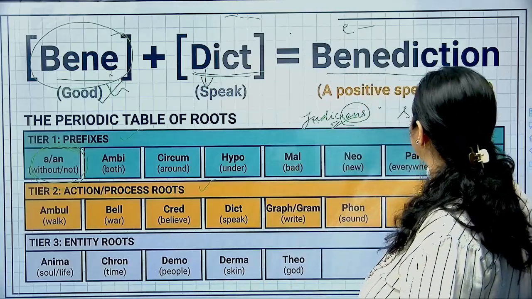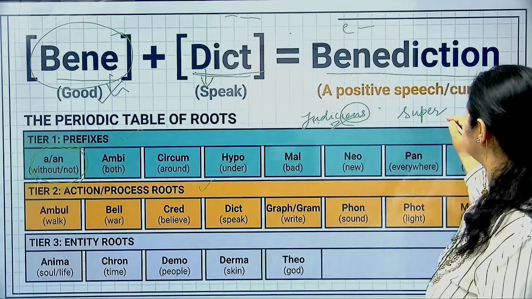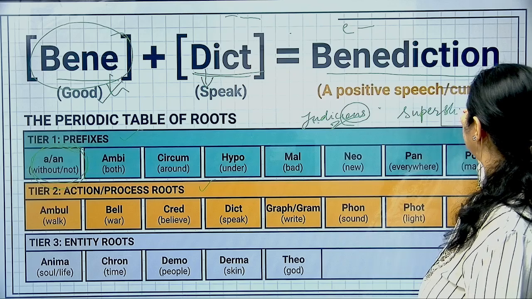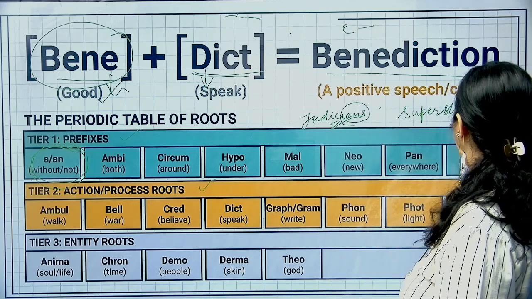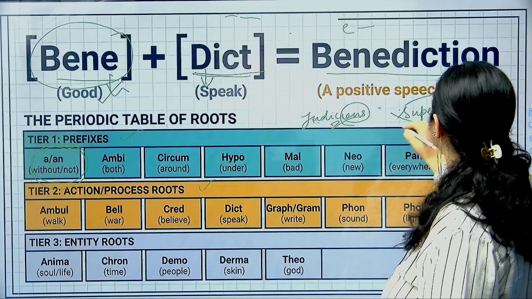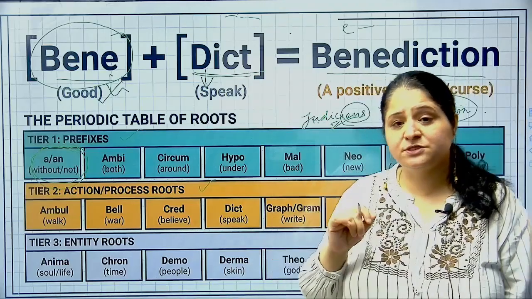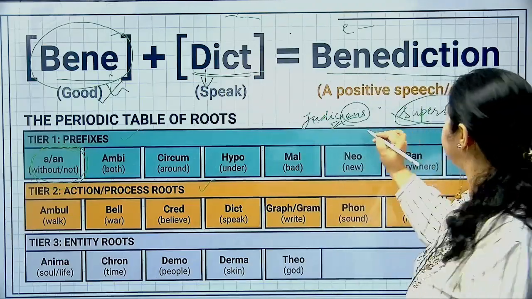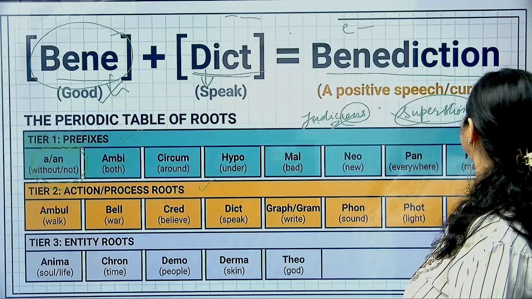For example, there's a word superstition. Let me make you understand like this. When you talk about the word superstition, it is a noun.